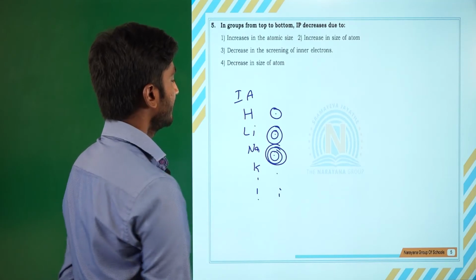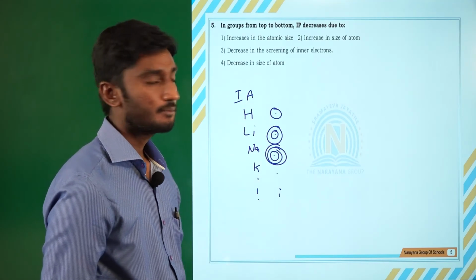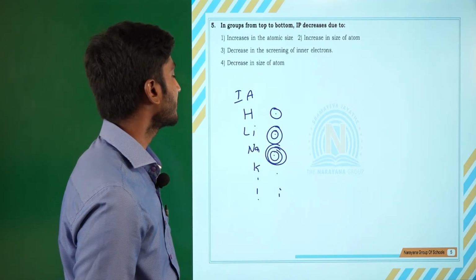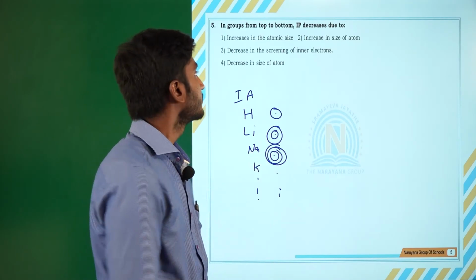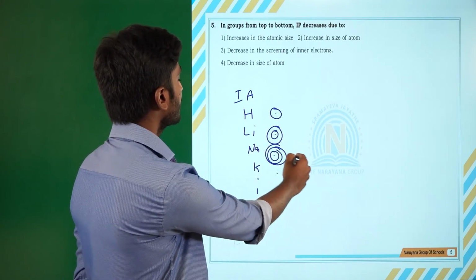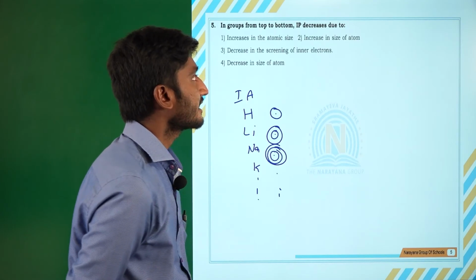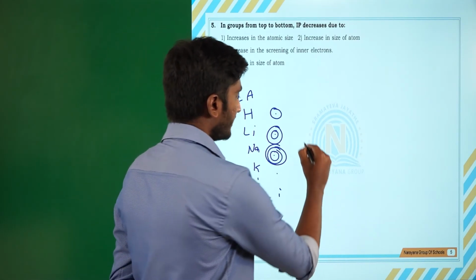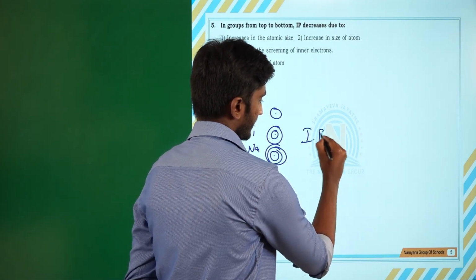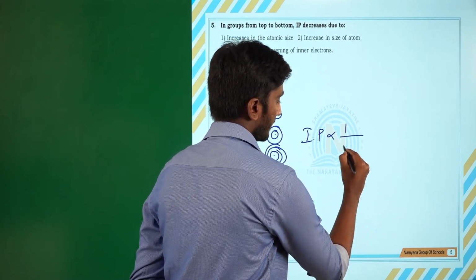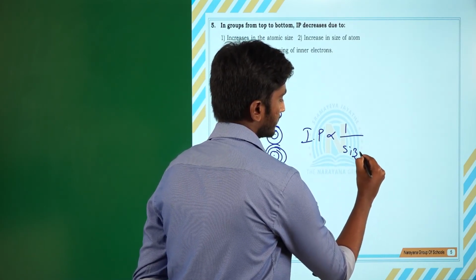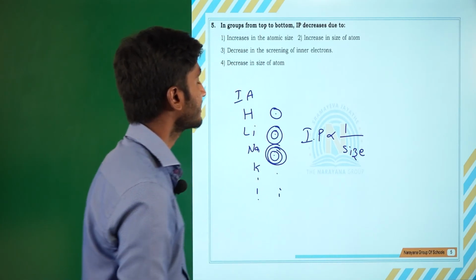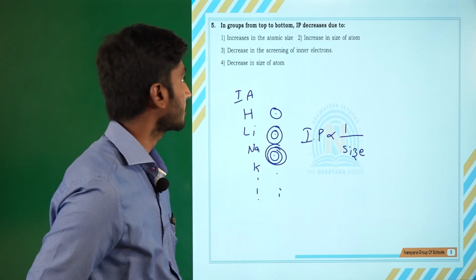So the size of the elements increases from top to bottom. It requires less energy to remove the electron, so ionization energy decreases. IP is inversely proportional to size. So ionization energy decreases from top to bottom.